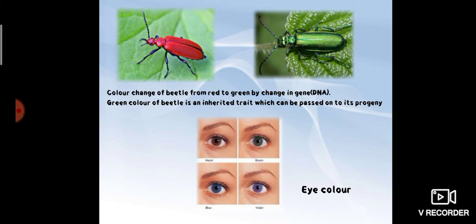Then eye color. Suppose our parents have blue eyes, so there is a 100% chance to transmit that eye color to our future generation. Why? Because eye color is controlled by some genes which are present in your cells. So these are about what?